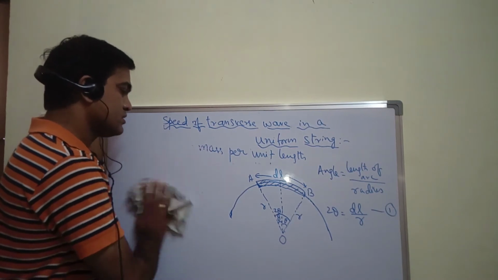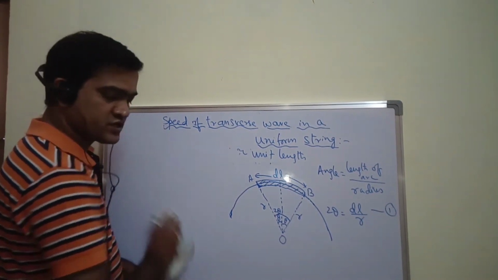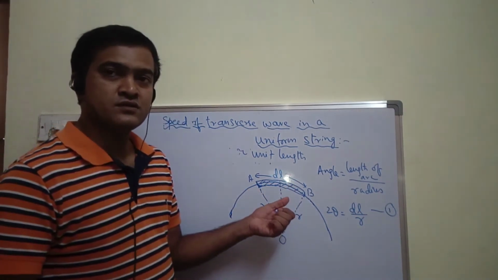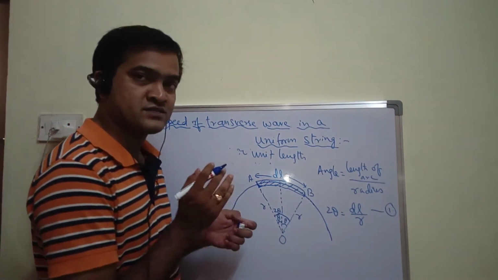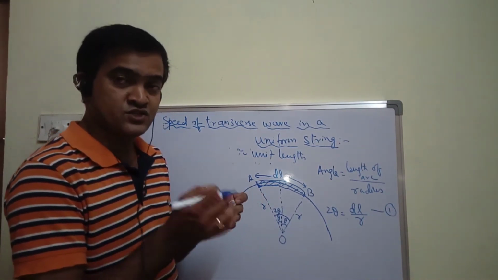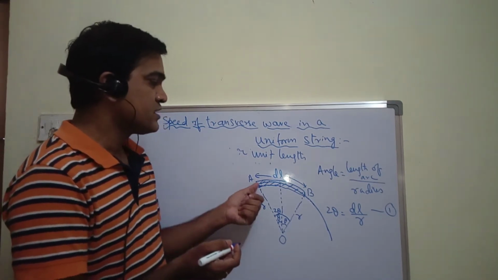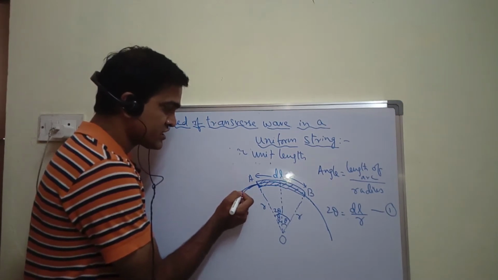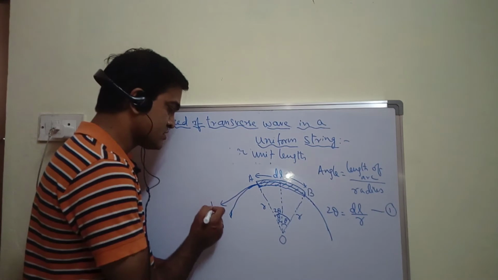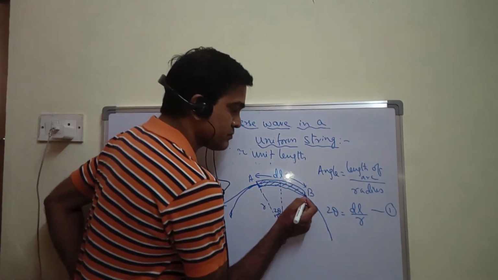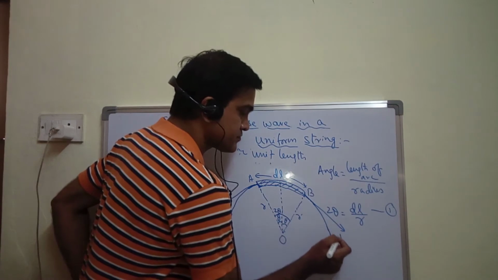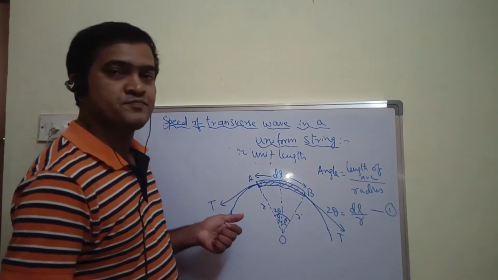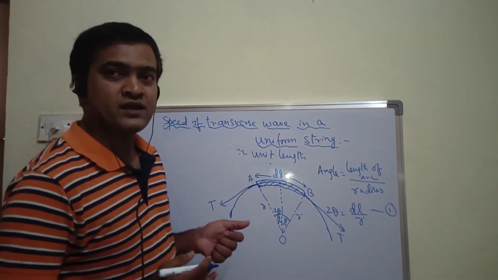Now, let me show you, as this is a string, at the ends of the element tension will be acting, because as I said earlier, in the string a tension is produced, tension is developed across the ends. Let me show you that tension will be tangential, that is, touching at one point of the curve. This is T, and at the other end also let me draw a tension T, right, tension T.